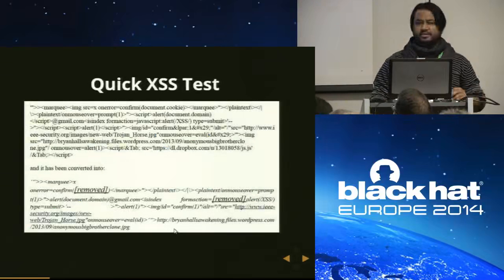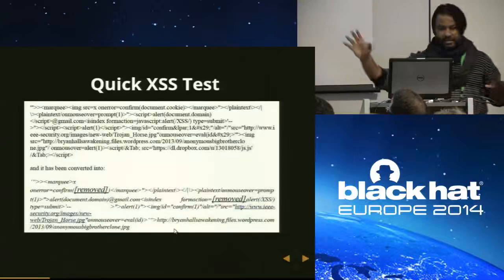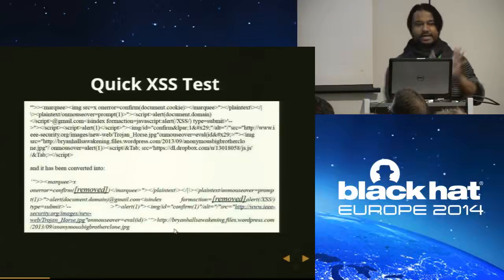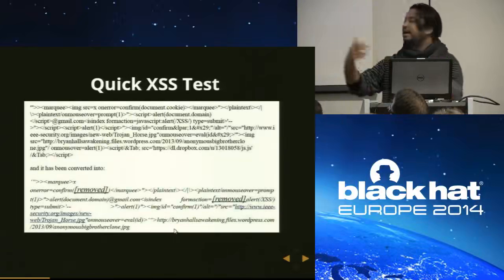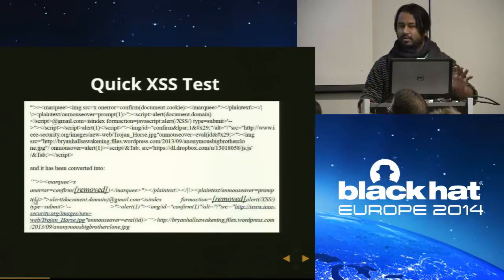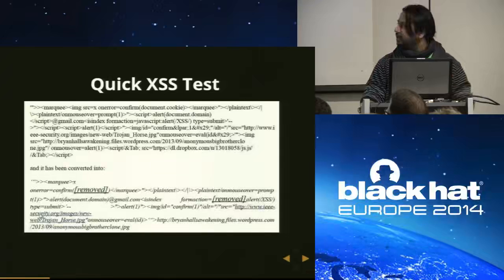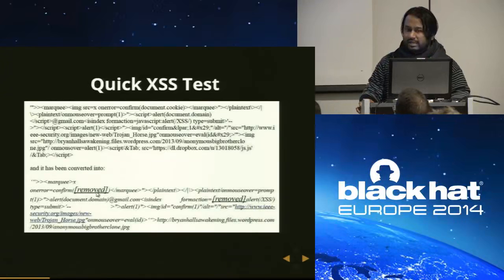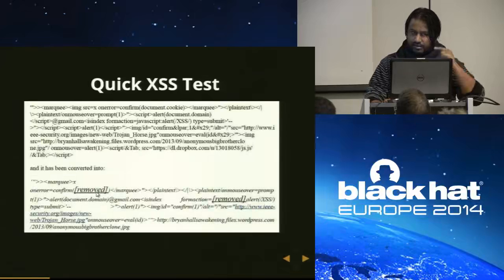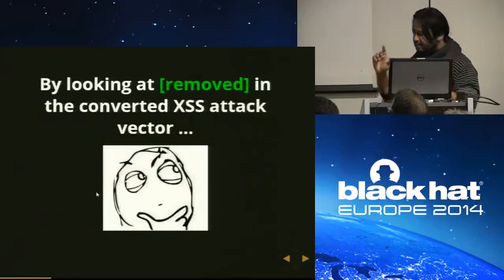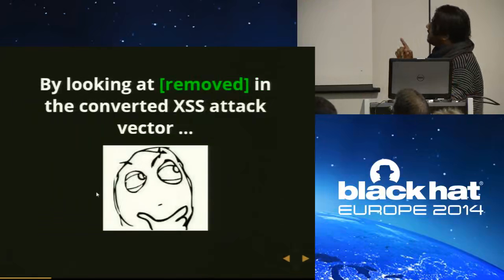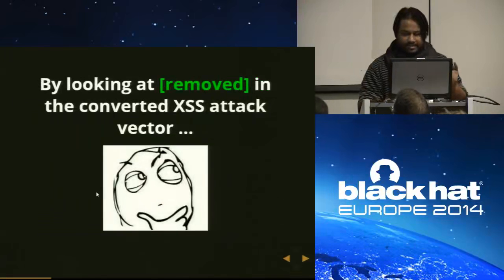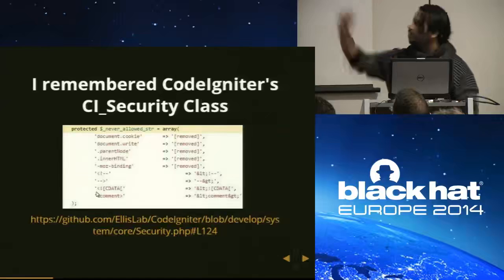Just a quick test. Just a crazy XSS vector I throw at it, just in the text area, and I receive this output. It does not work because they are properly encoding everything. But one thing I noticed: see here in the vector there is document.cookie. They have converted this document.cookie into the word removed. By looking at this removed, I thought something.